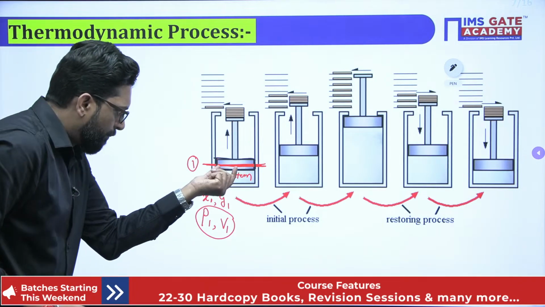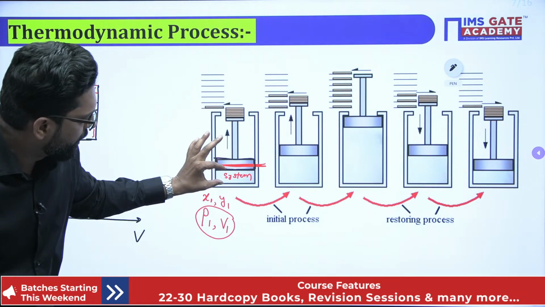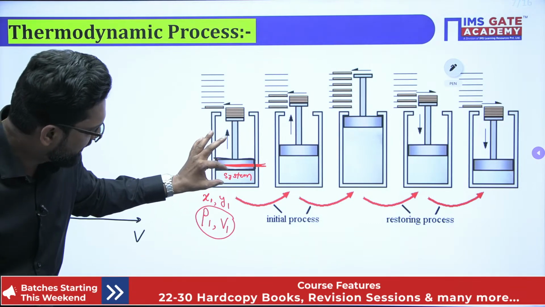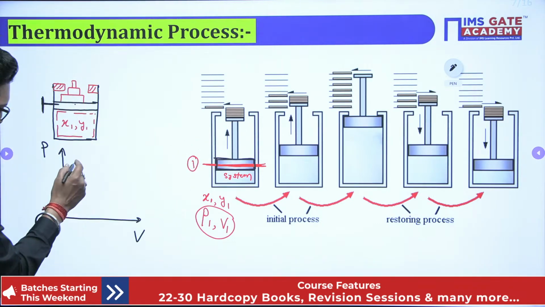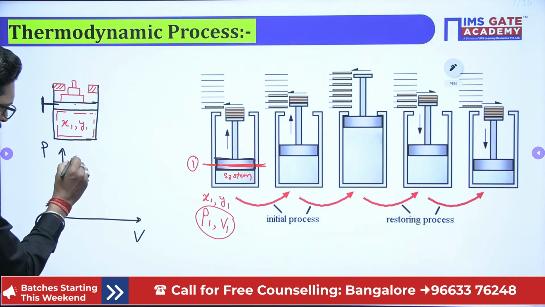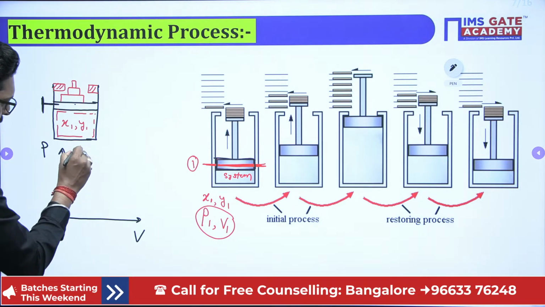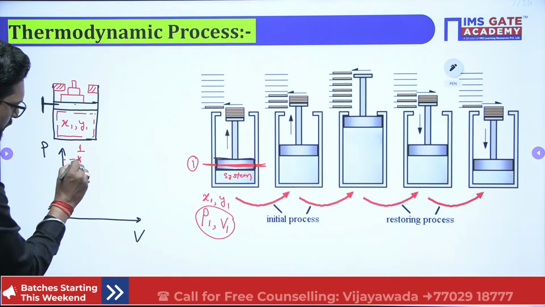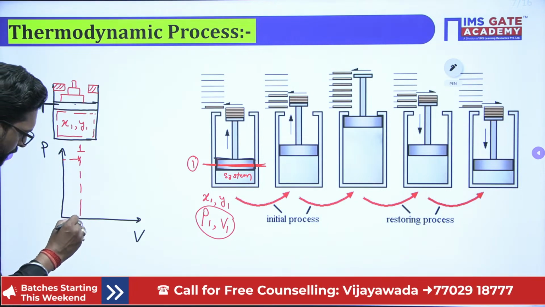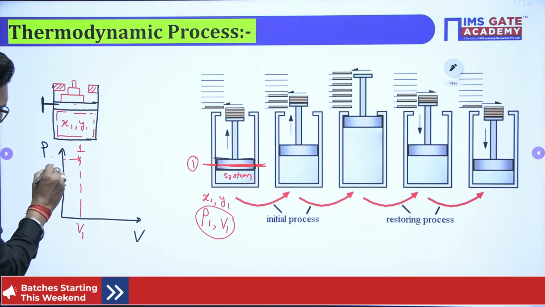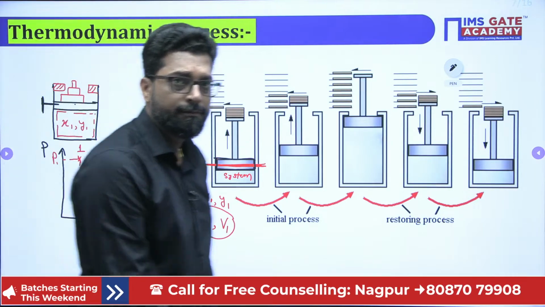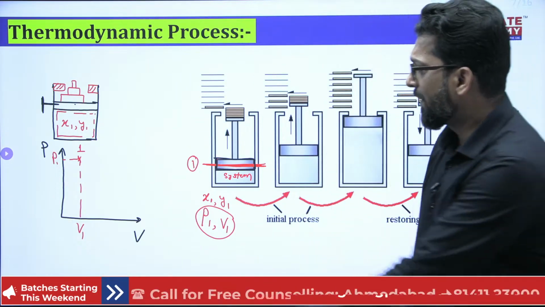Initially the space is very small, so pressure is high, volume is low. We identify this point 1, and let's suppose this is your P1 and this is your V1. We identify the state point 1.